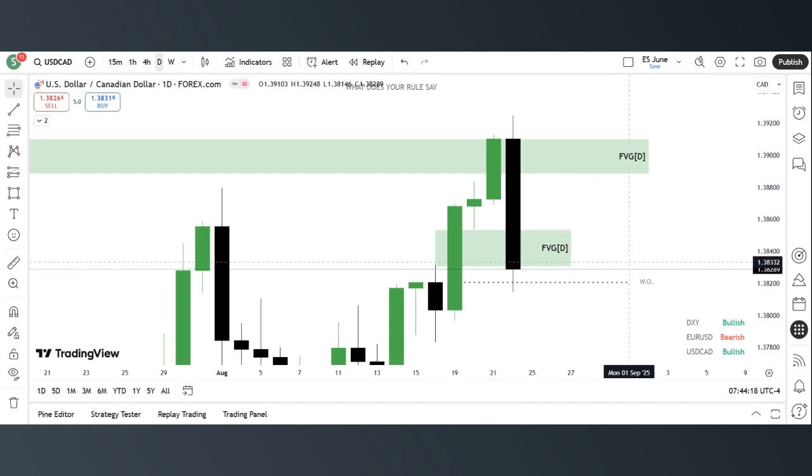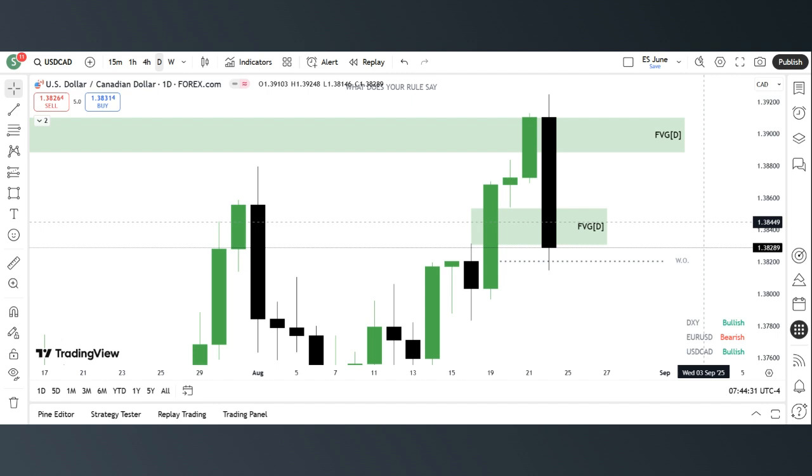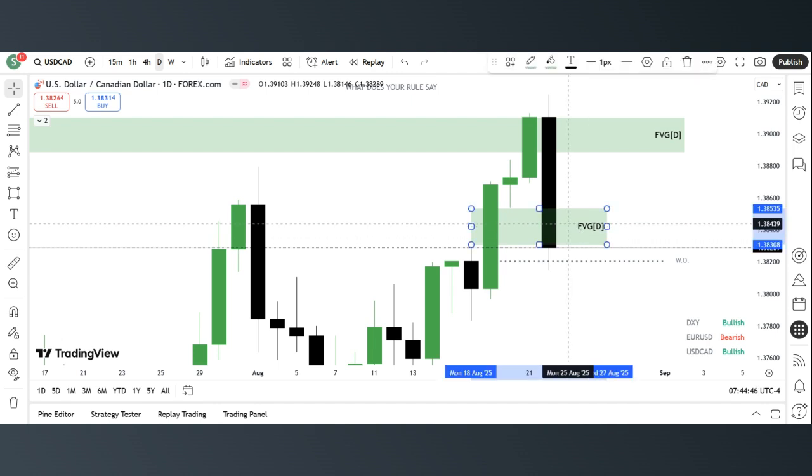Now, if you zoom in closely, you will find out that price has closed below this fair value gap on the daily time frame. This has given us this confirmation that price is actually bearish. So next week I would like to see more price coming downwards, close maybe even more, or price opening trading into this fair value gap, which we can now call an inverted fair value gap.